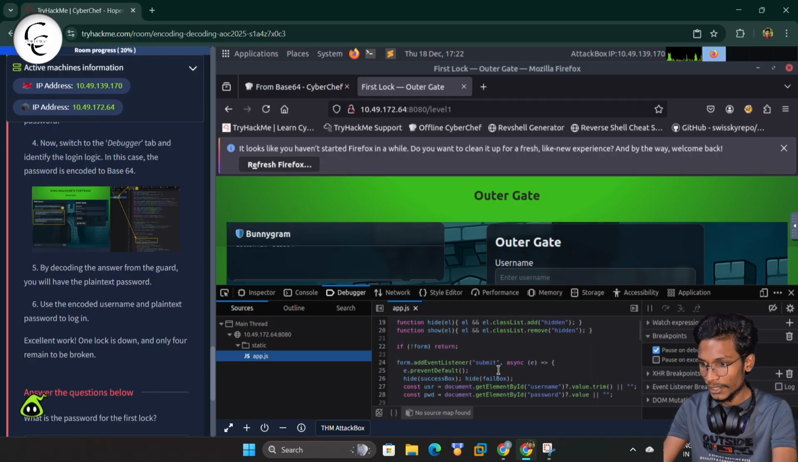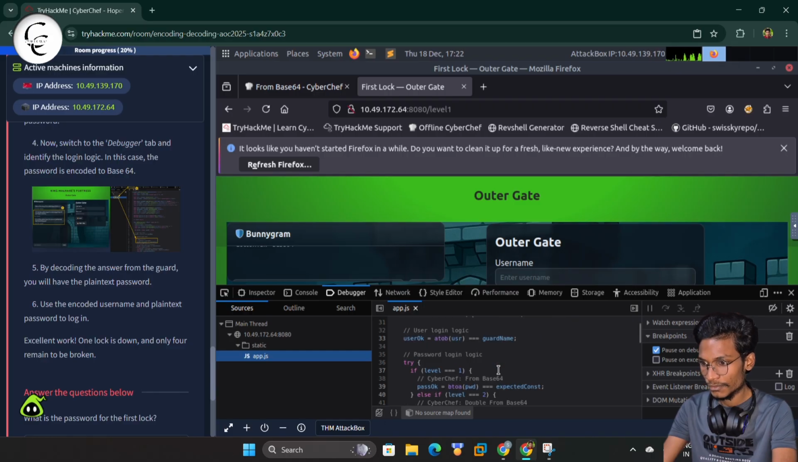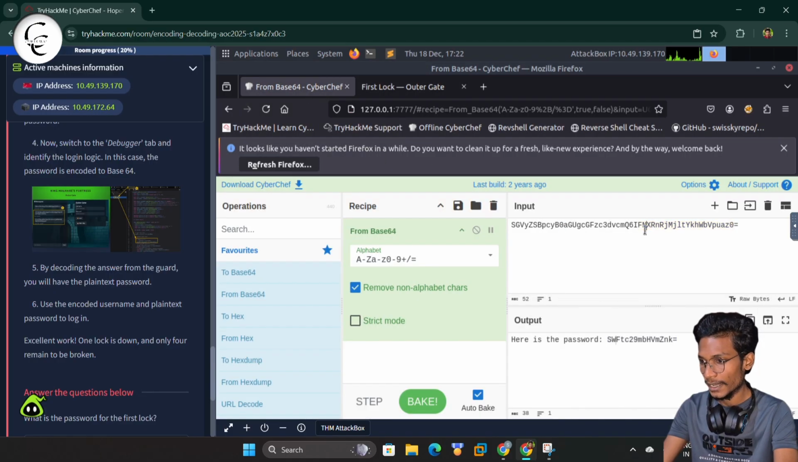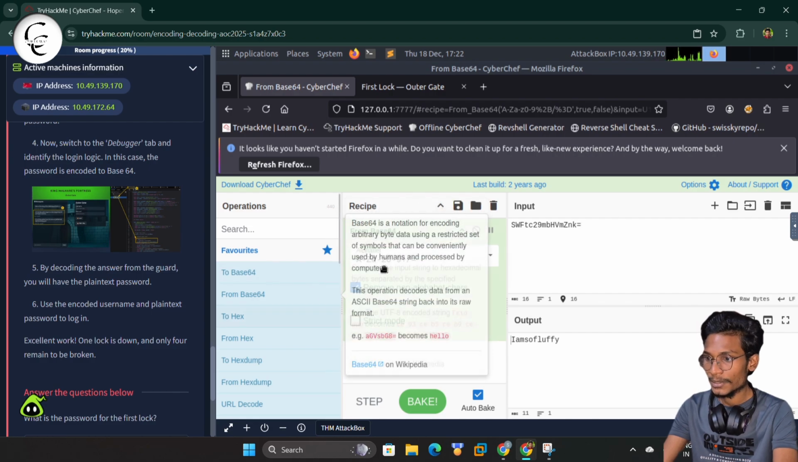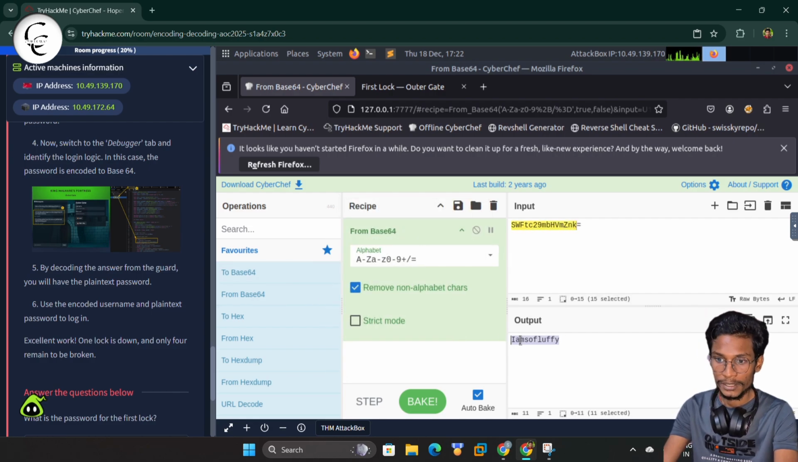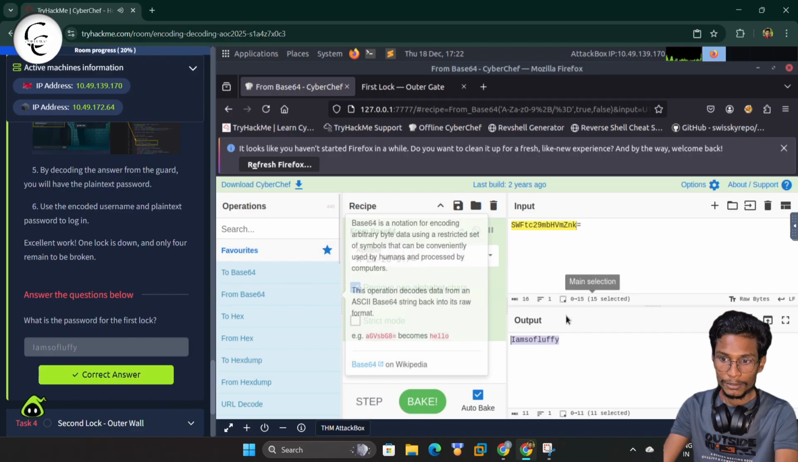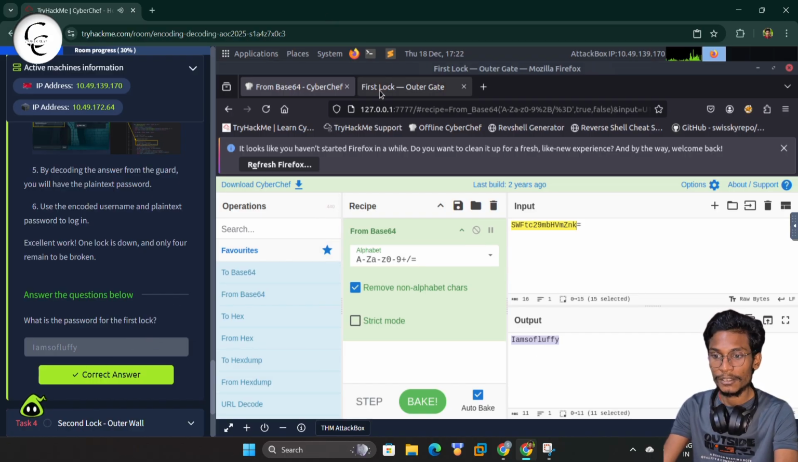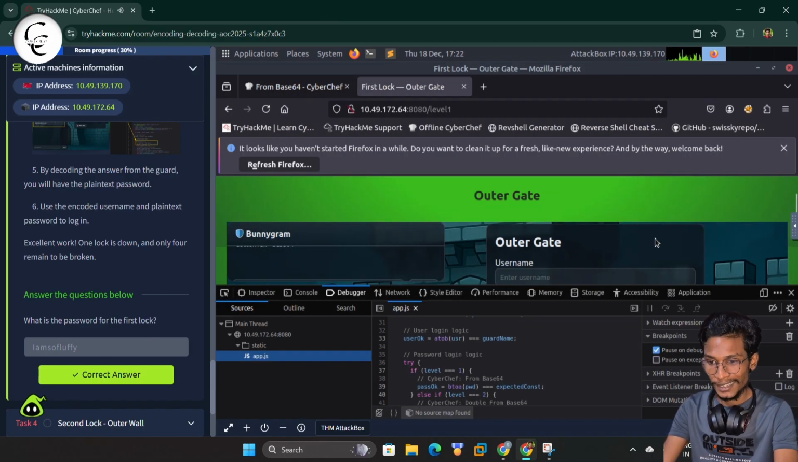For level 1, we have to convert this from base 64, so we have to put the from base 64 logic here. I will copy the password text and put it in the input field, and here you can see we have decoded that, and "I am so fluffy" is the password. So yes, this is correct. So guys, we got our first password and that is also correct.